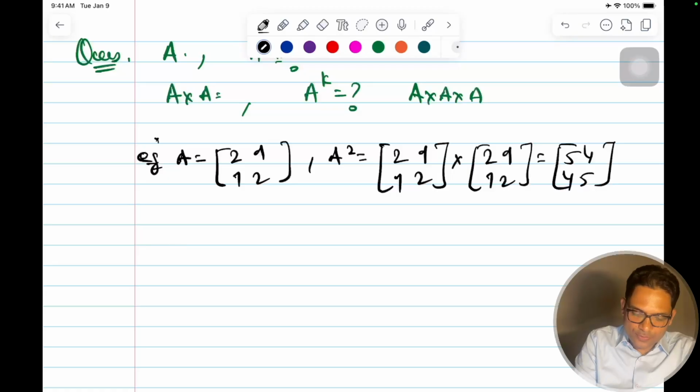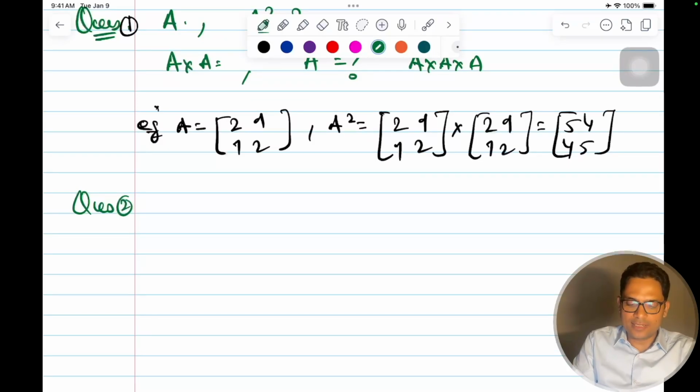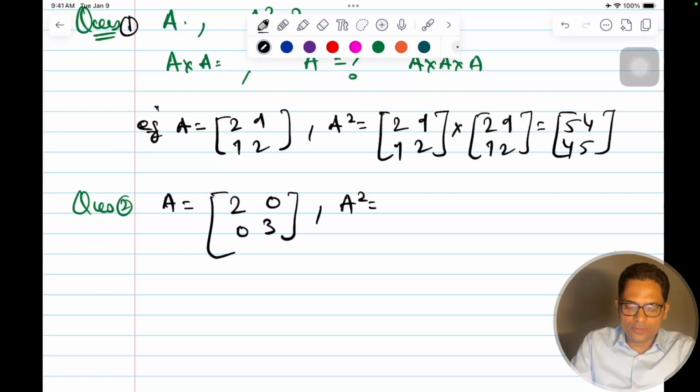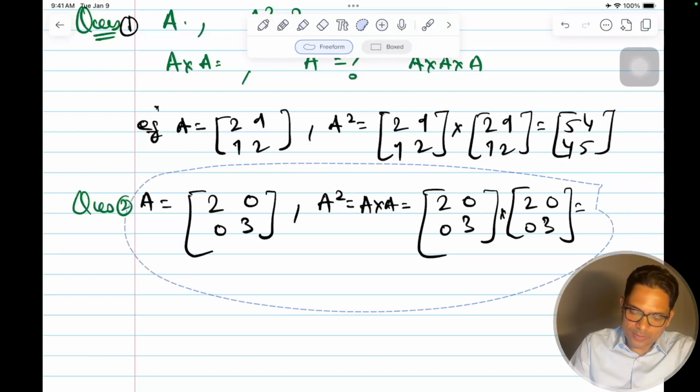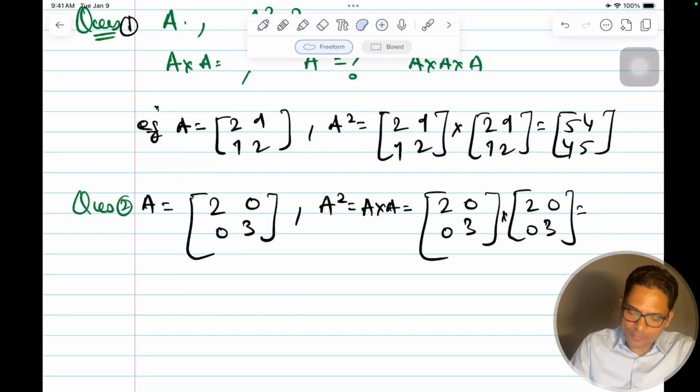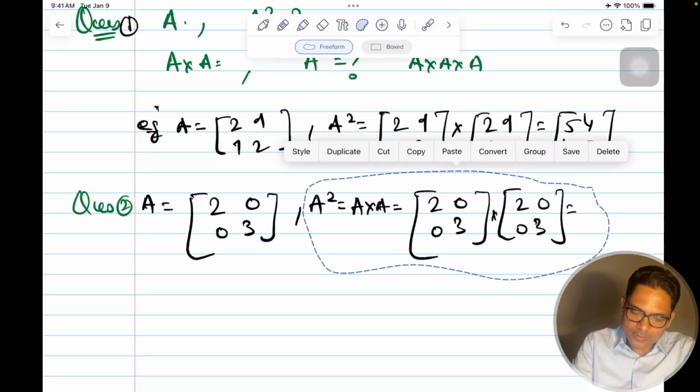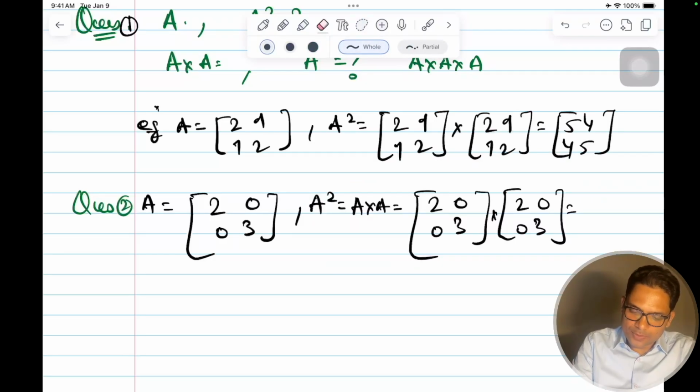So there's another question now, question 1. If I have a matrix of this form, 2 0 0 3, what will A square be equal to? This will be equal to A into A, so let's multiply and see. 2 0 0 3. You can pull everything a bit to the right, and this also a bit to the right, and let me bring it down.